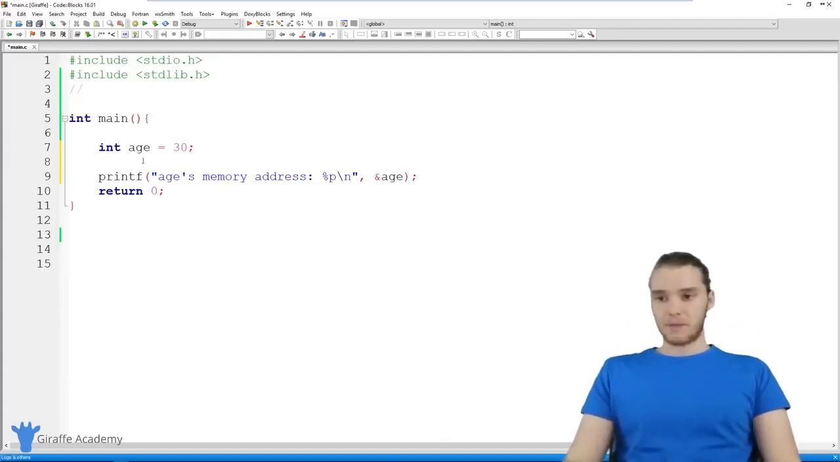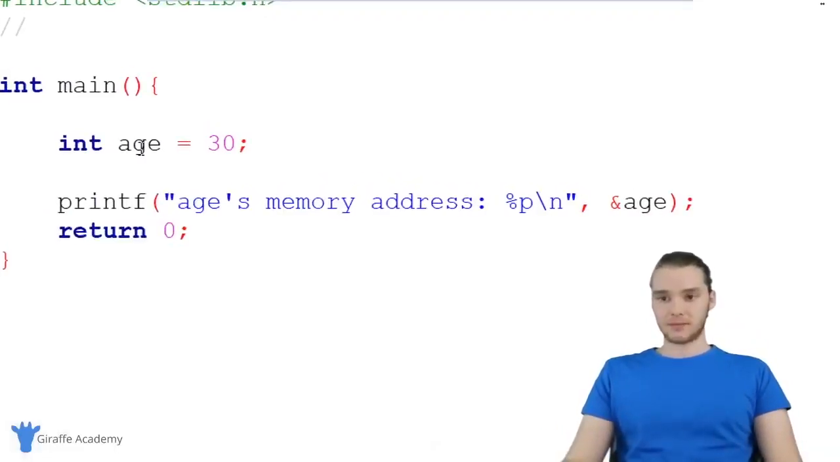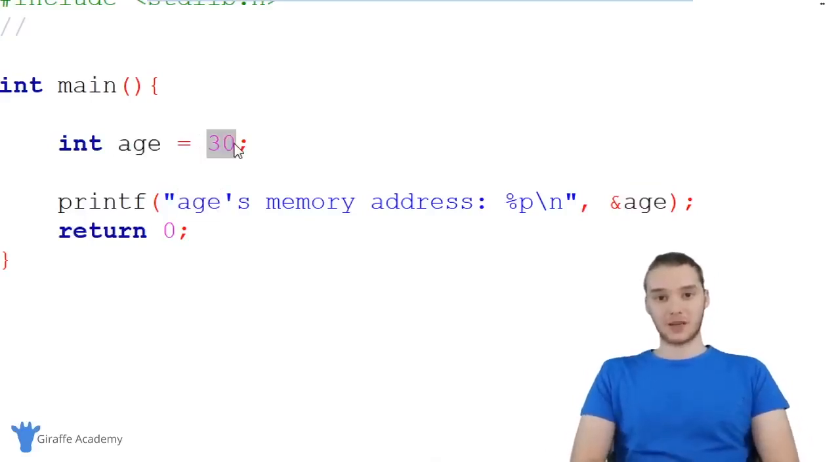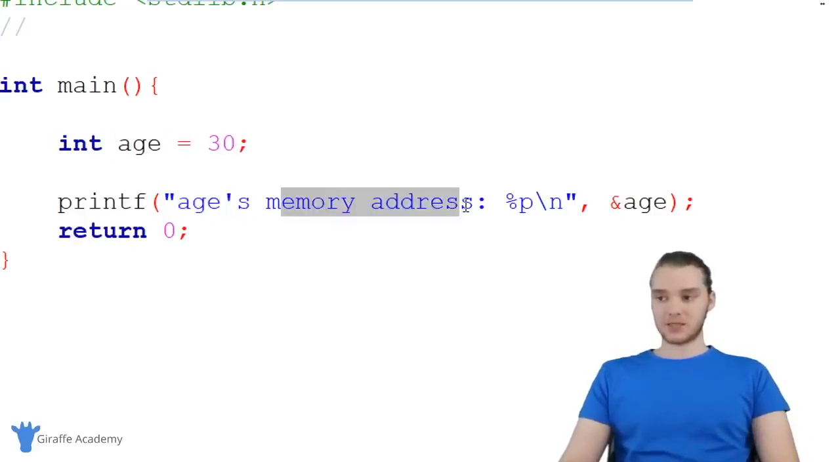So down here in my program, I have an integer that I've created, and it's called age. So I just said int age. And inside of this integer age, I'm storing a whole number, I'm storing an integer, right? 30. And if you've been following along with this course, in the last tutorial, we talked about memory addresses. And we talked about how all of these variables are actually storing these values at physical addresses on our computer's memory. So down here, I have this print statement, and I'm just printing out age's memory address.